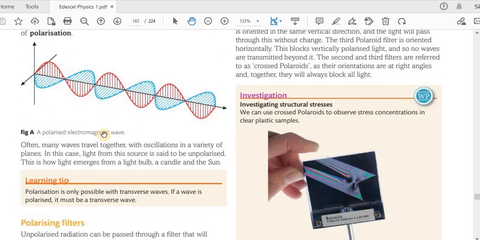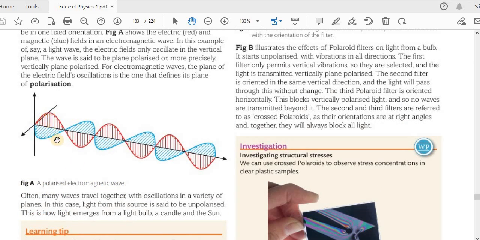A polarized electromagnetic wave. Now why? Because we have only the vertical and the horizontal oscillations. Often many waves travel together with oscillations in a variety of planes. In this case, light from this source is said to be unpolarized. This is how light emerges from a light bulb, a candle, and the sun.